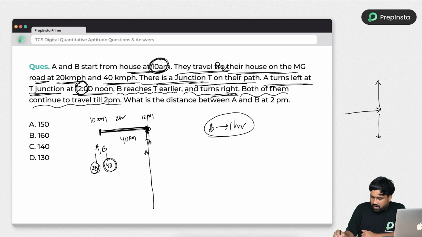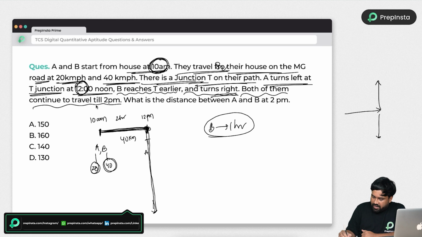So B in 1 hour reaches the T point and travels in the right-hand direction. From 10 a.m. to 2 p.m. is a total of 4 hours, and in 1 hour he reached the T. So the remaining 3 hours he will travel after the right turn. So total 3 into 40, which is 120 kilometers he traveled in this direction.